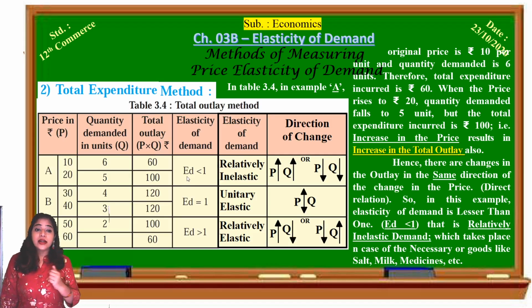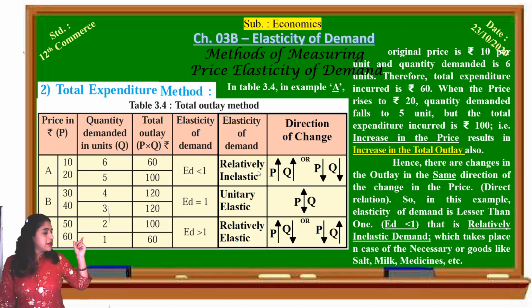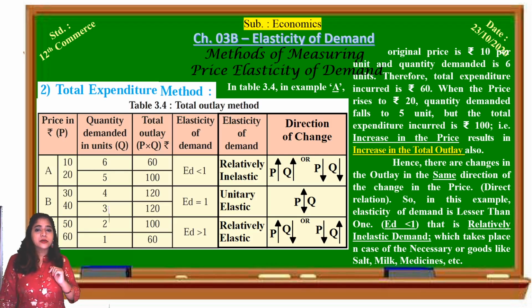Why do we call it relatively inelastic? See how much is the change in the price. With the change in the price, total expenditure also changes. With the increase in the price, total expenditure is also increasing. So the direction of change in the price, if it is upward, the total expenditure is also upward in the same direction. Increase in the price, increase in the total expenditure; decrease in the price, decrease in the total expenditure. It has been shown in the sixth column.